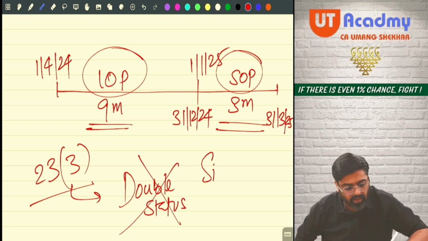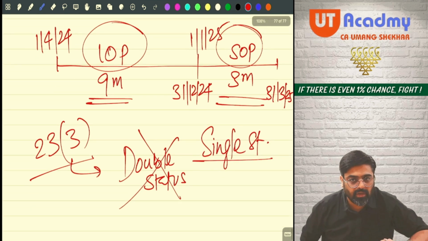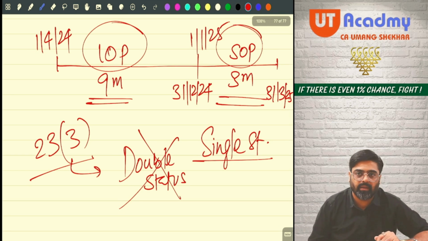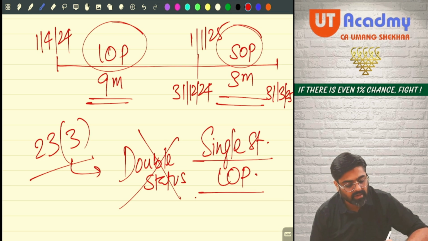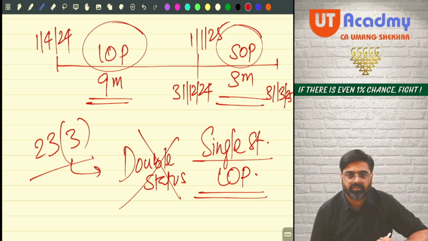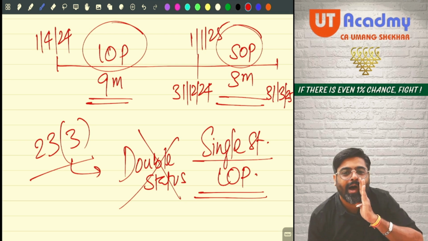It will have only a single status, and that single status suitable for this type of property is LOP. So, did you understand? Yes or no? Do you know how to calculate the annual value of LOP? Yes.